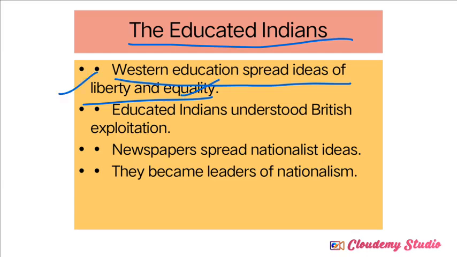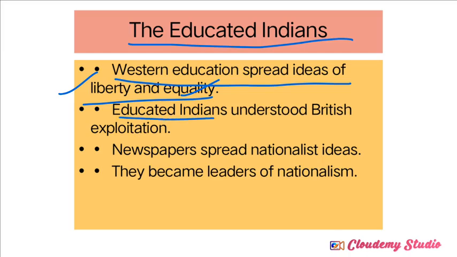Freedom and equality are very important in society. Educated Indians took that concept from Western education and started to spread the knowledge of freedom and equality to other sections of Indian society.